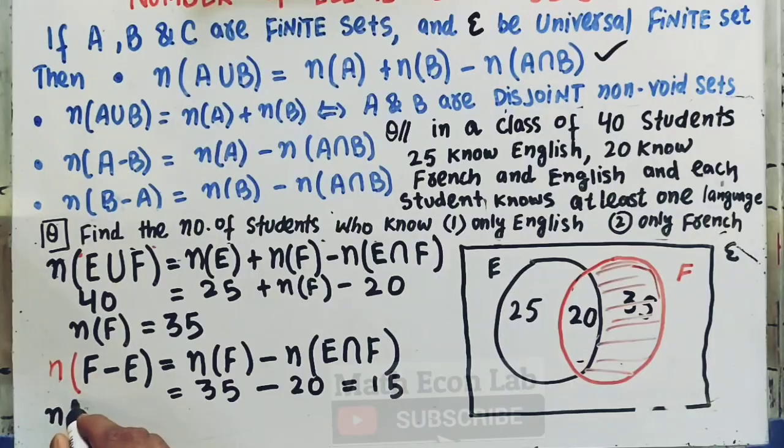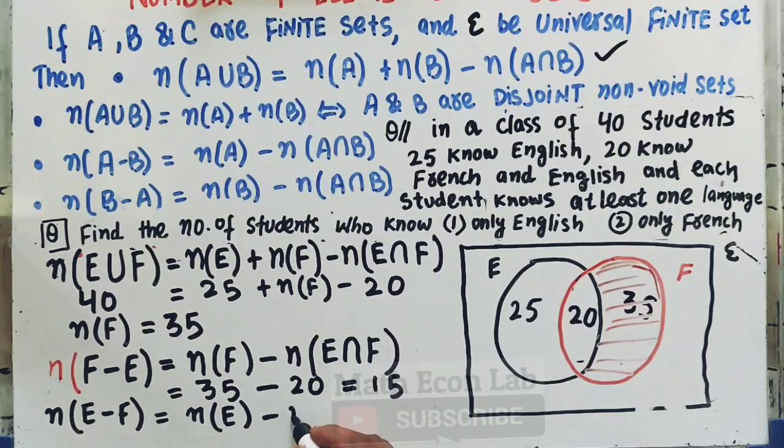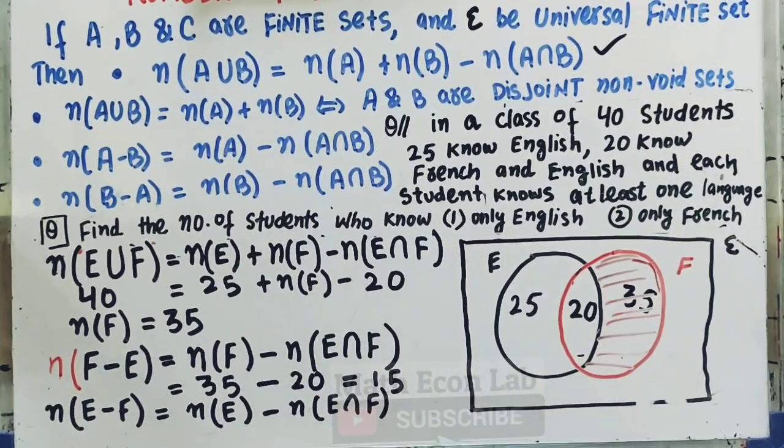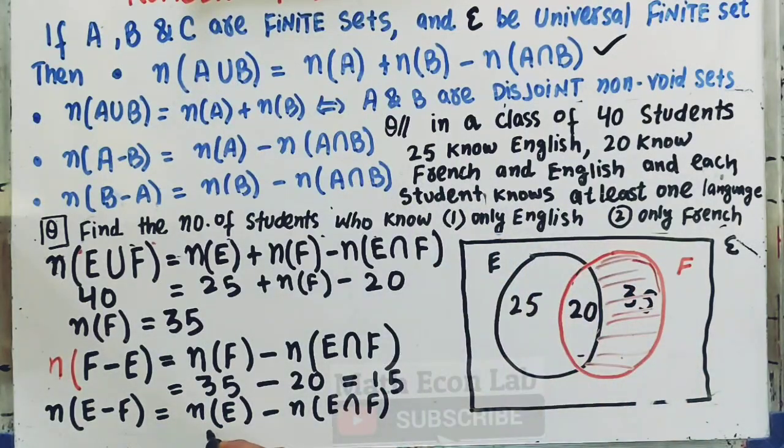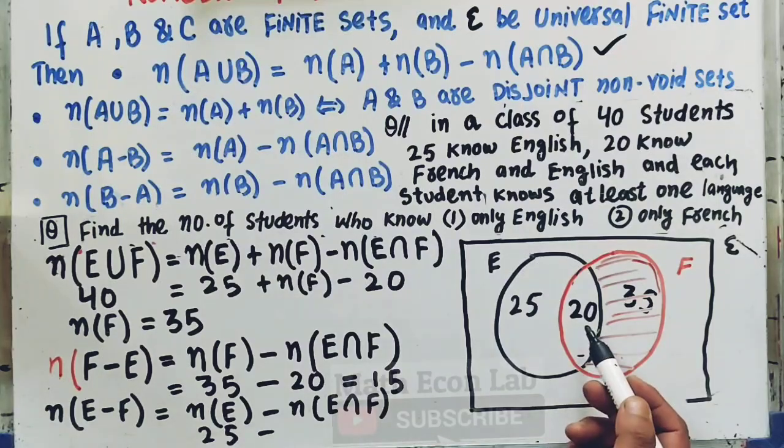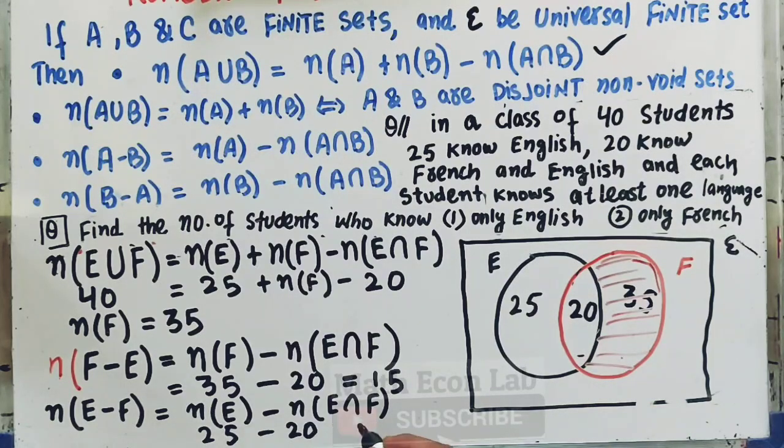Likewise, to find out the number of students who only know English, it will be equal to E minus F. So it will be equal to the number of students who know English, which is given, minus the number of students who know both English and French. The number who know English is 25, so it will be 25 minus 20, the number who know both languages. So it will be equal to 5. The number of students who only know English will be 5, and the number who only know French will be 15.